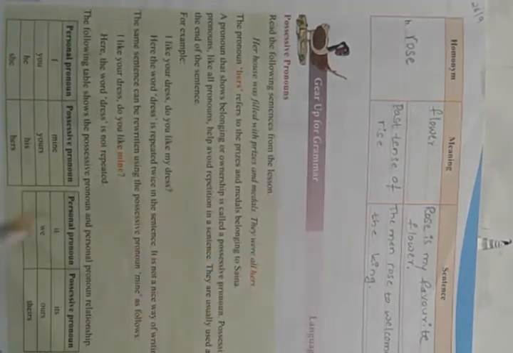We have to make one sentence. Which word do we have to use here? The word rose. In this sentence formation, we have to use the word rose. Okay? Rose is my favorite flower. The second one is the past tense of rise.